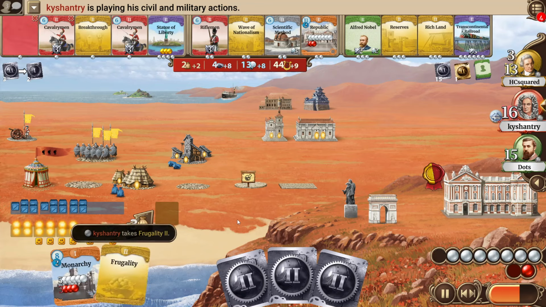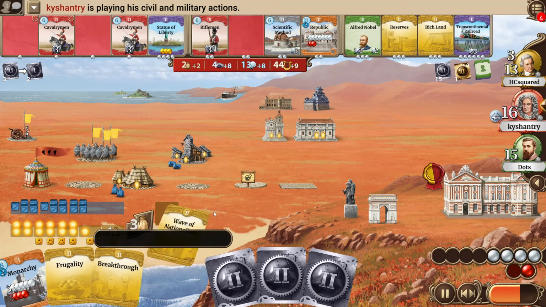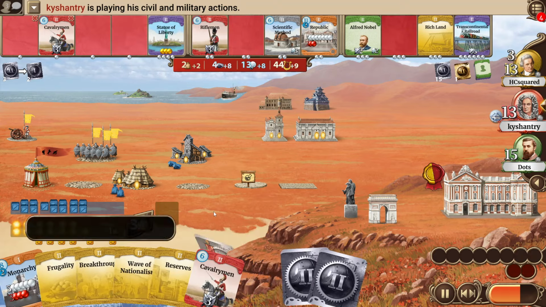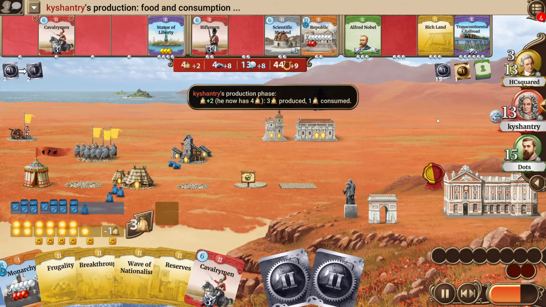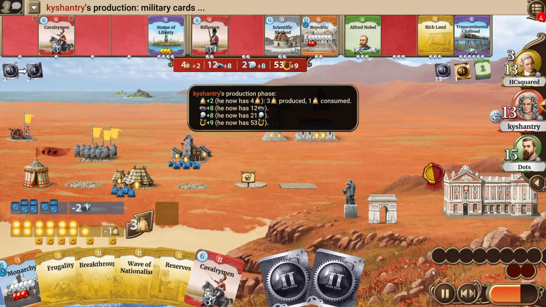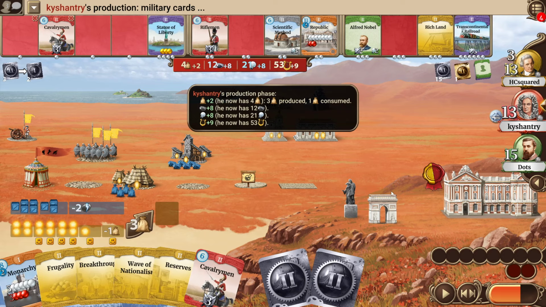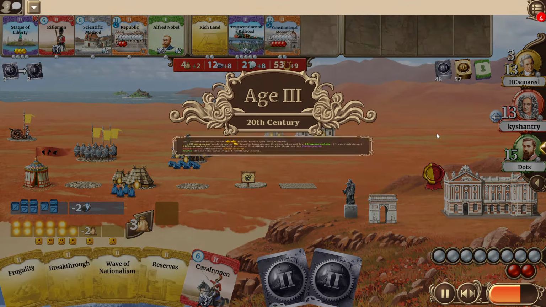Kyshantry builds some additional cannons, takes a copy of frugality, that will be very helpful for him, takes a breakthrough, the wave of nationalism, the reserves, and also the cavalryman. Also reveals the Napoleonic army, making himself actually the weakest for now. Maybe his knowledge about some events to come, or just wants to be using H2 military actions instead of H3 military actions, or maybe it wants to threaten more strength with not having that many military actions.